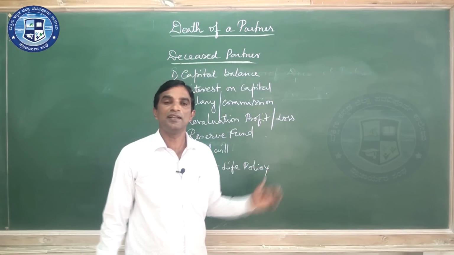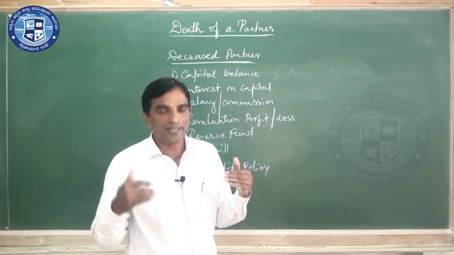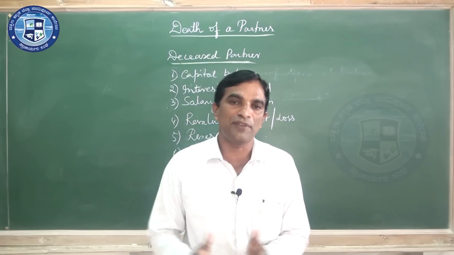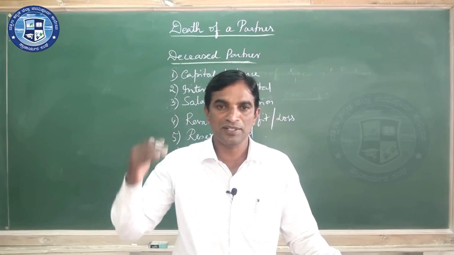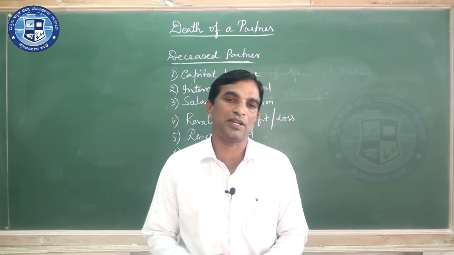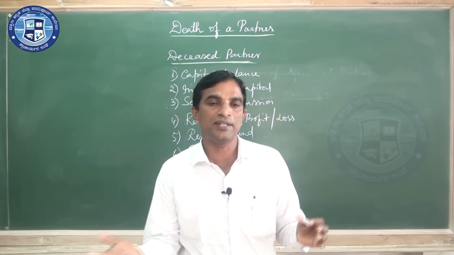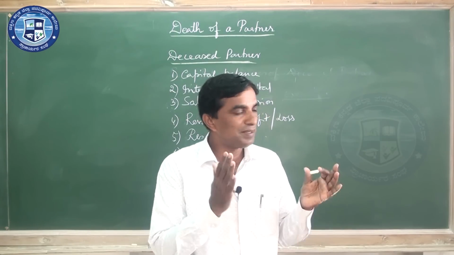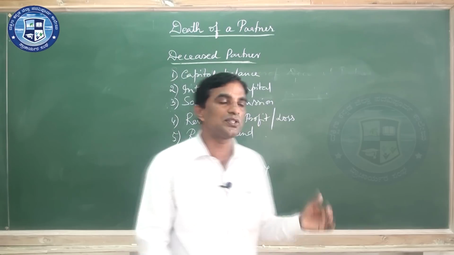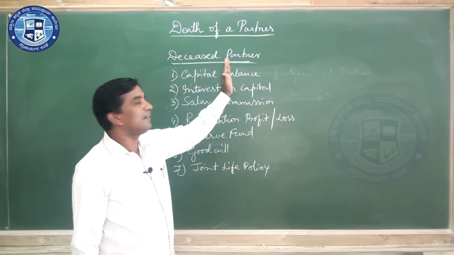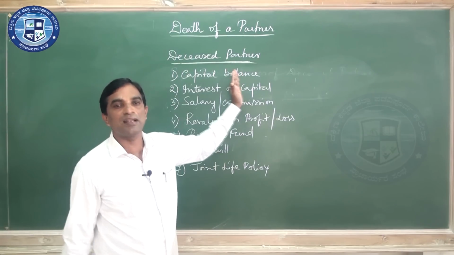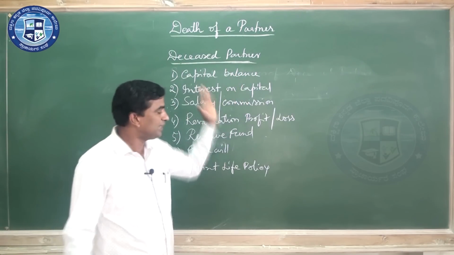Along with this, I told you sometimes they keep accumulated profit in the name of profit and loss account, which we call undistributed profit. Undistributed profit or undistributed loss will be there in the balance sheet. That also relates to all partners. When a partner dies, that also should be calculated and given to them.